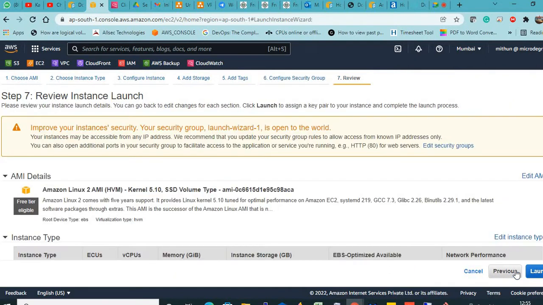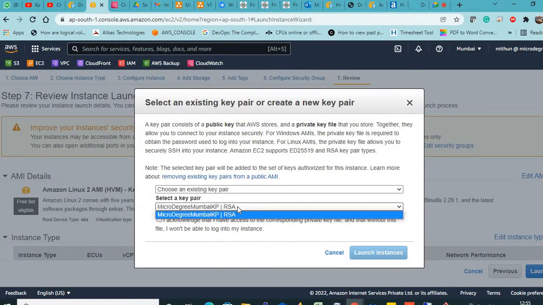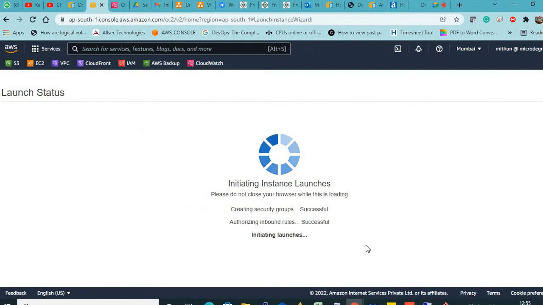Okay, and then review and launch. And you need a key pair also. For every instance you create, in order for you to log in, you need to have a key pair. So I have to select the key pair and launch.